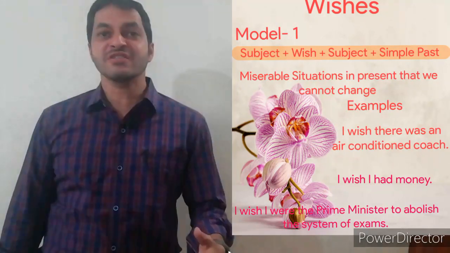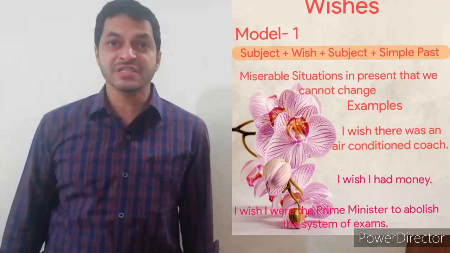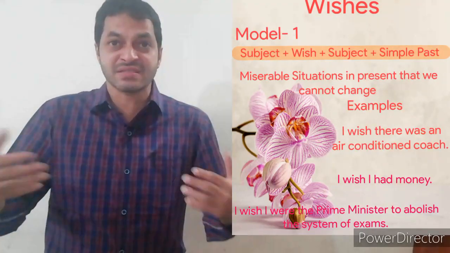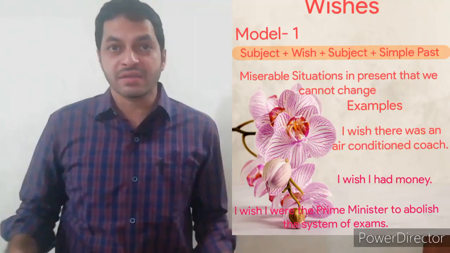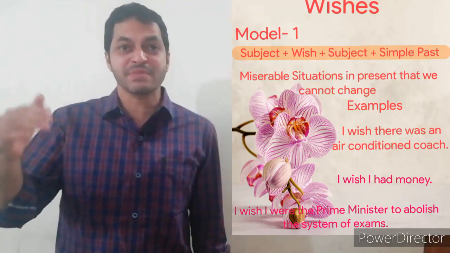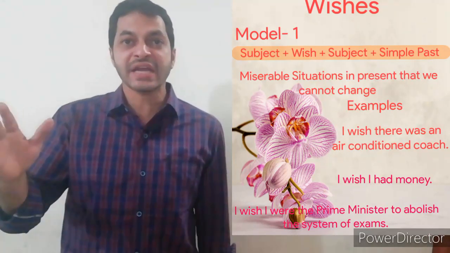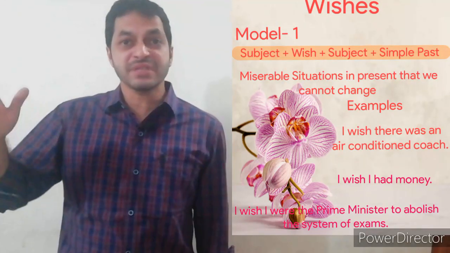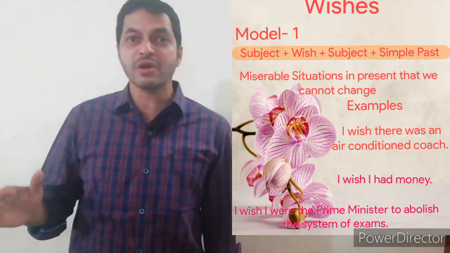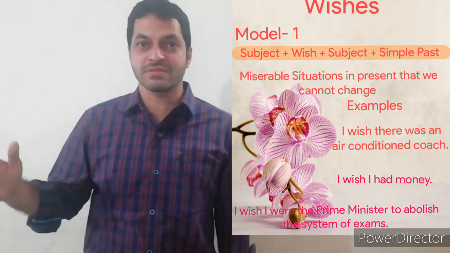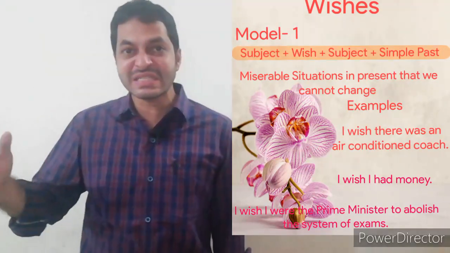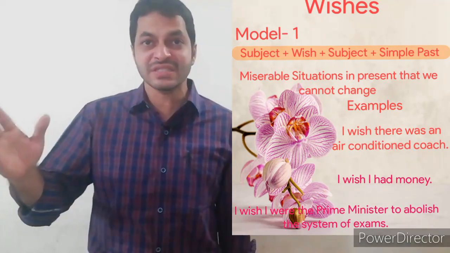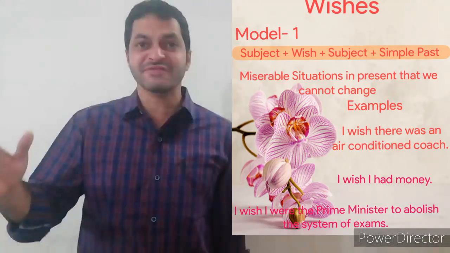Let us go through the other examples. I wish I had money. At present he has no money. He expects that he had some money. The last example is, I wish I were the Prime Minister to abolish the system of exams.